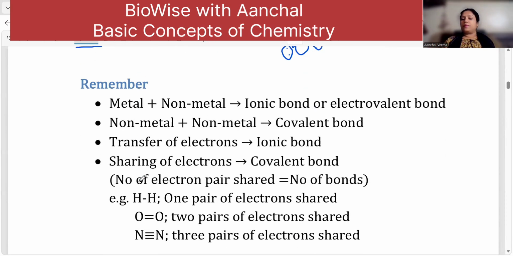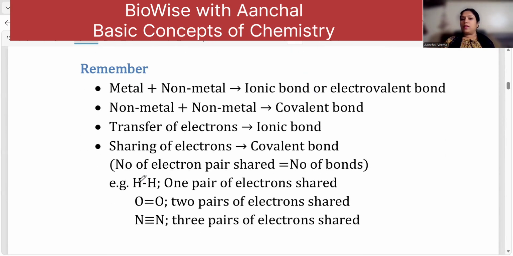Always remember, metal plus non-metal is an ionic bond, that is electrovalent, a give and take relationship. Non-metal with non-metal is a covalent bond, that is sharing. Transfer of electrons completely is ionic. Sharing of electrons is covalent. The number of electron pairs shared is equal to the number of bonds.